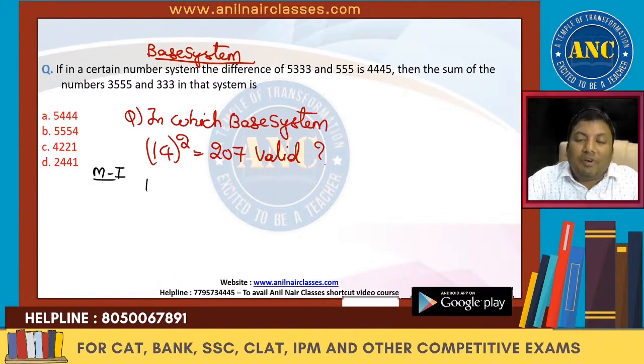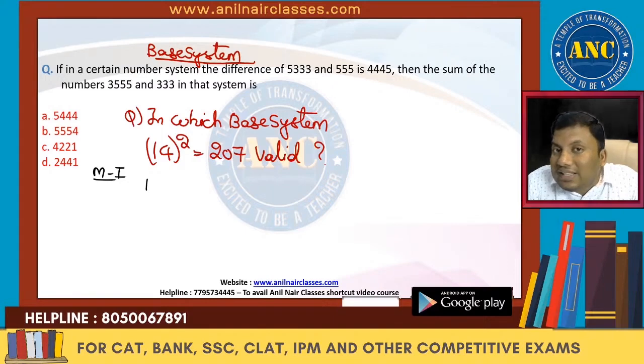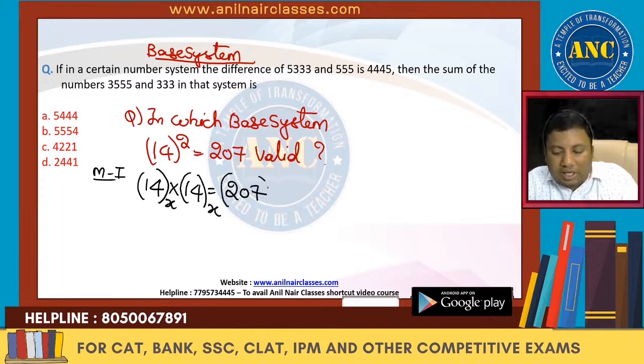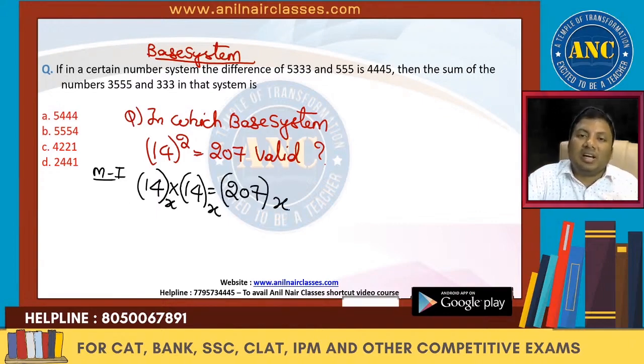First of all, 14 whole square is 196, but the right hand side is 207, right? That means this question is incorrect in decimal system. Let me find out in which other base system it is right. 14 into 14 equivalent to 207. In some other base system it is right.